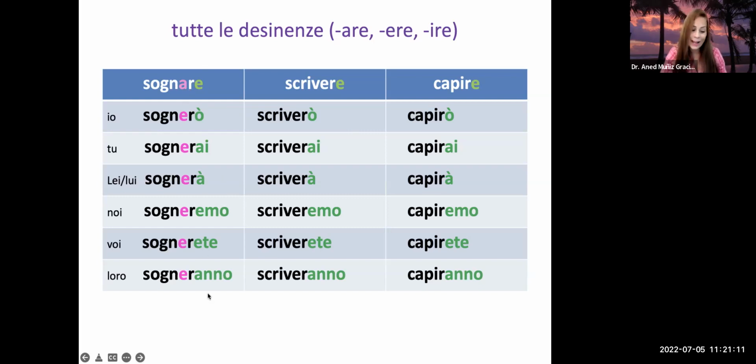Because a cambia a e. So that's why we are still saying that we take out the are, ere, and ire, even if with ere and ire, you're just putting it back, right? So yes, in that respect, it's a little different than Spanish, but not so much, as we'll see later.